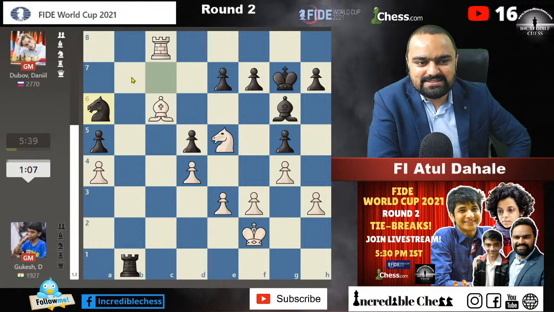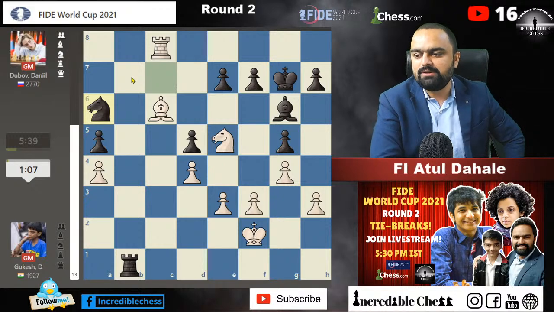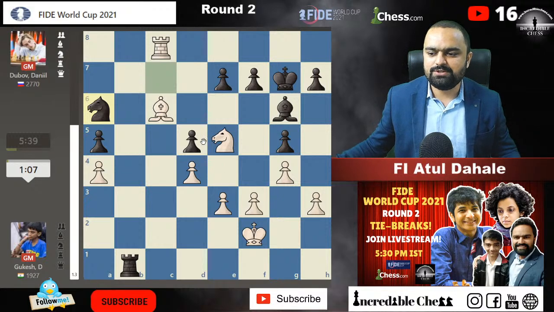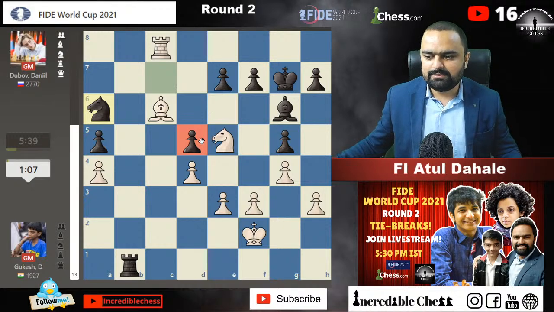Vidit OP, let's convert this. Yeah, it's going to convert for sure. Bishop into d5 will be played here. Gukesh is going to convert here. Bishop into d5.